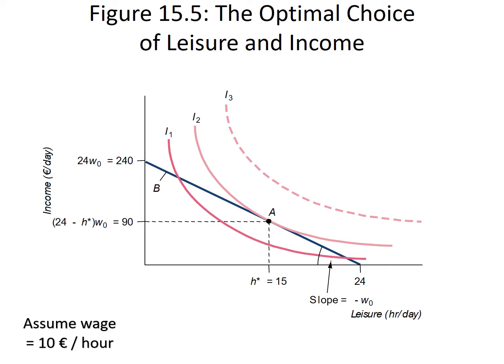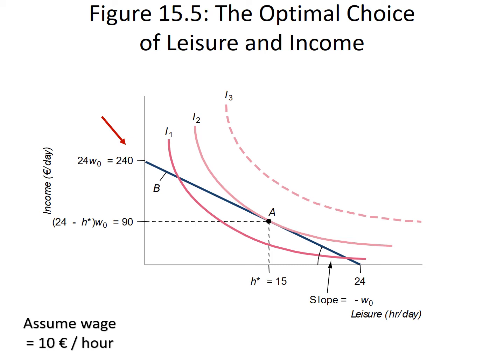Here you have graphed several indifference curves that correspond to different levels of utility for the individual. And you see a budget constraint. The budget constraint is this blue line B that connects the amount of time that is spent by the individual working for a wage.